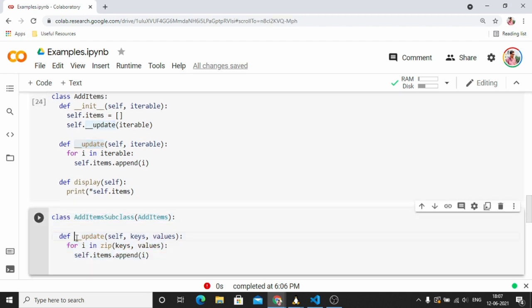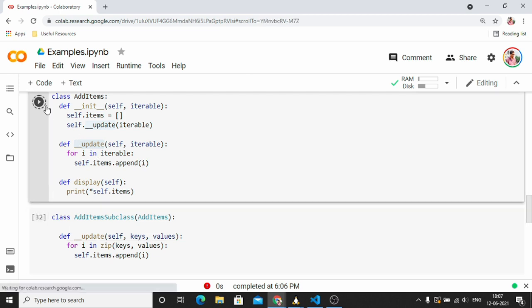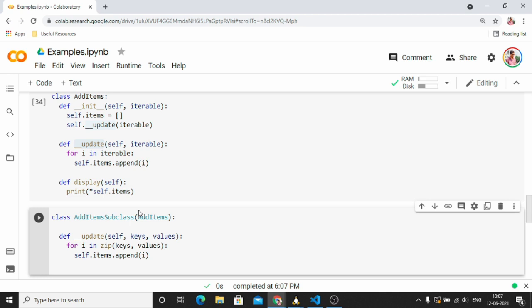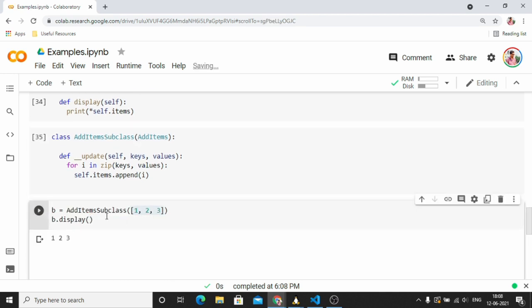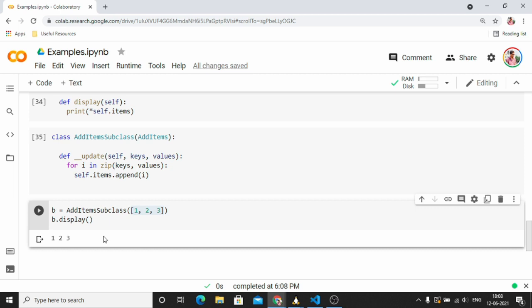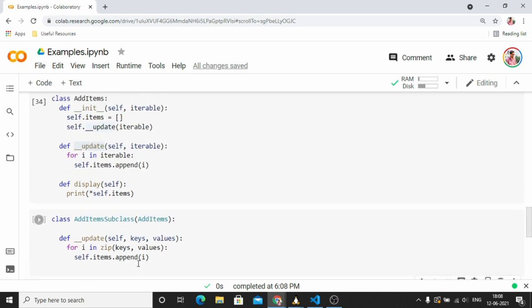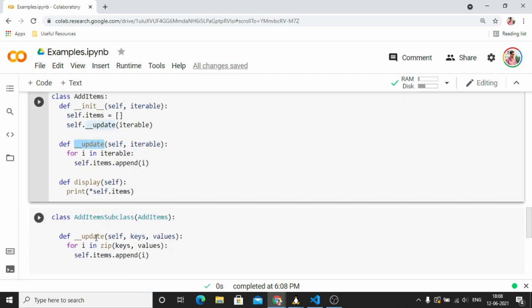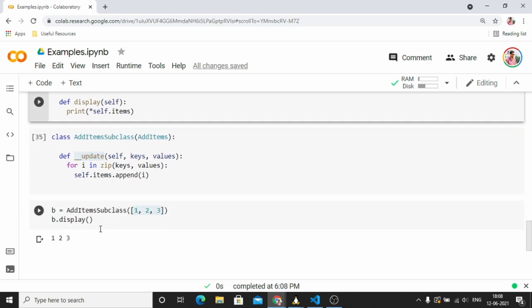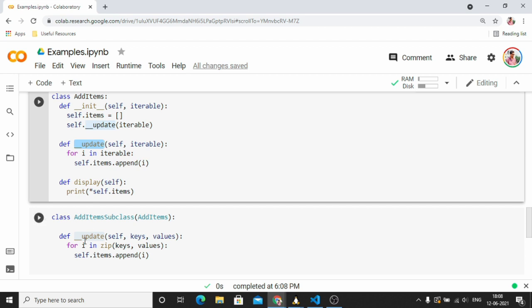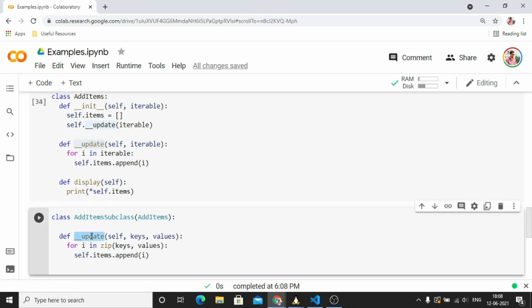But what do you think? Are we going to see the same issue here? Let's see. I am running both of these classes and then I am running this particular segment. Okay, it worked, but how did it work? It is the same example, right? Both of these classes have the same method name, but it is not throwing an error, whereas previously with this same scenario, it was throwing an error. Why did it happen? It is because of name mangling.